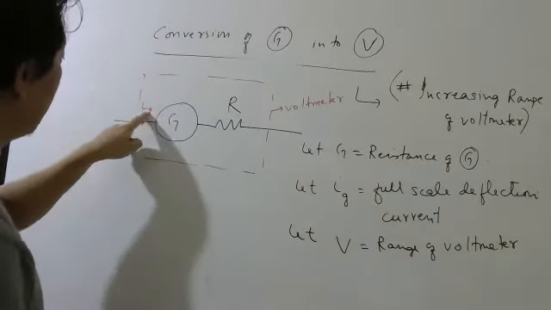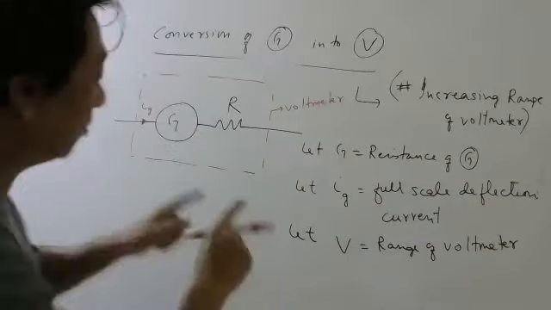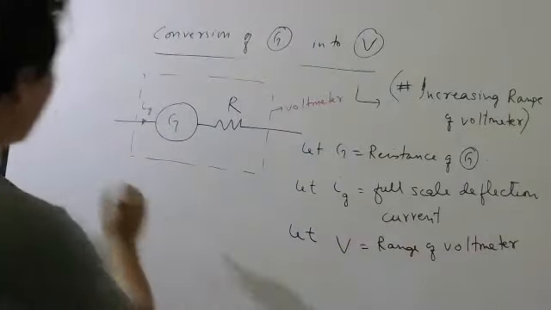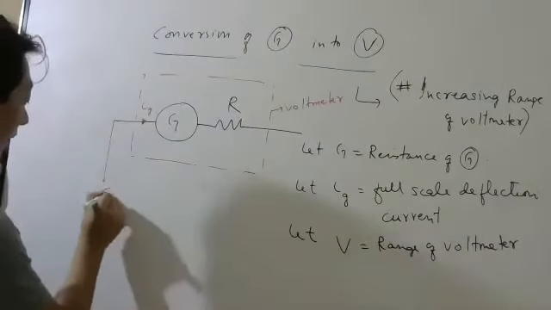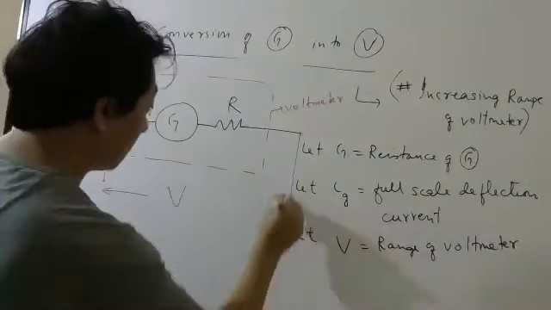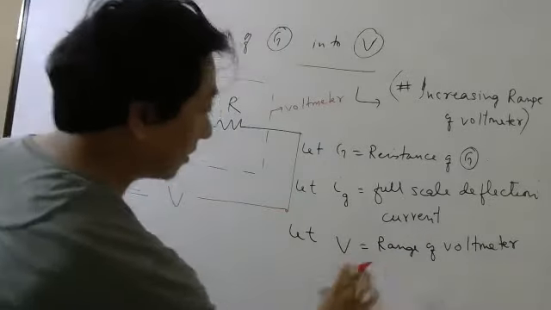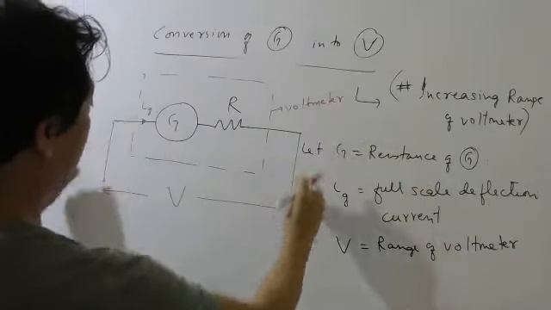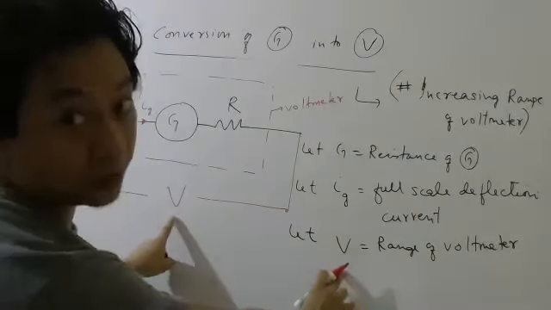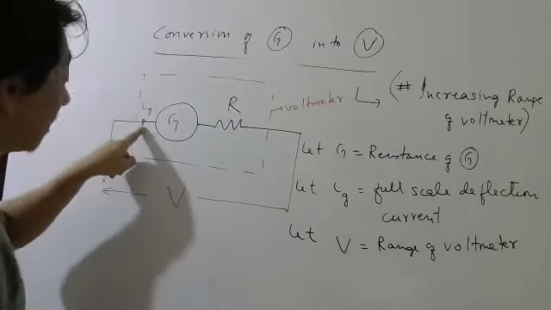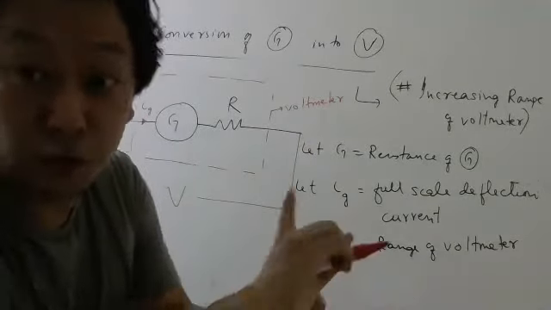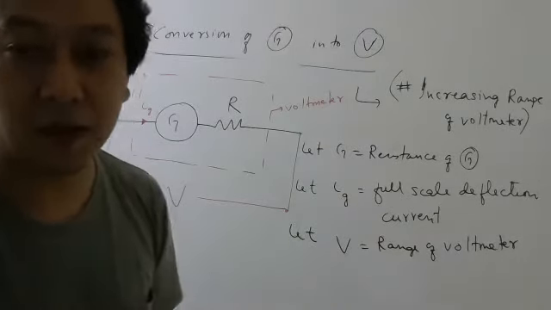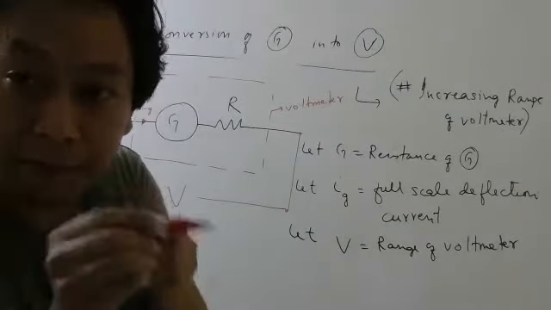So this current, if it flows, you know it will deflect fully. That means when the potential difference here is capital V, which is the maximum voltage, the current here should deflect the needle fully.